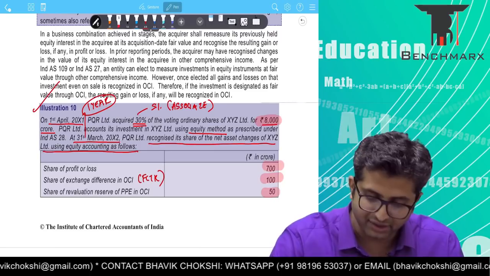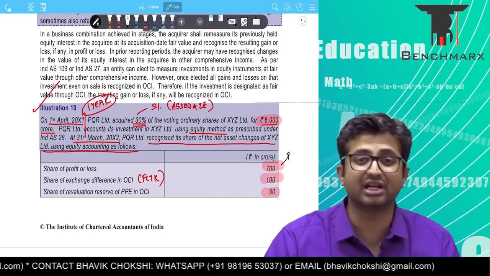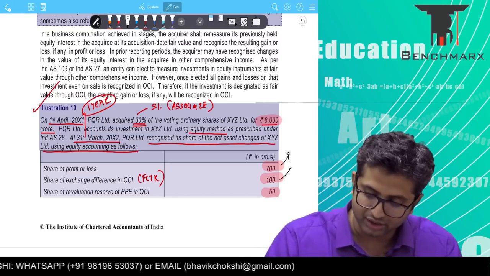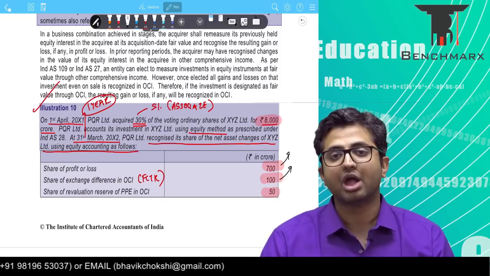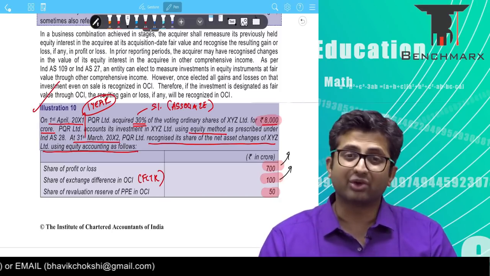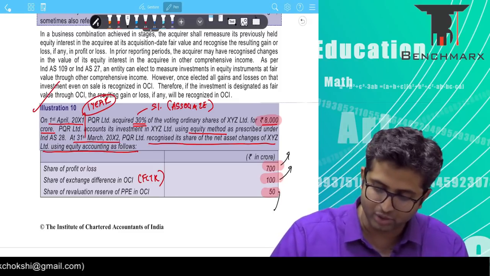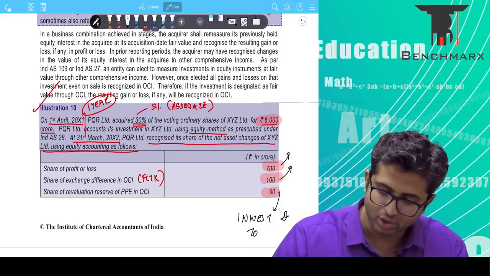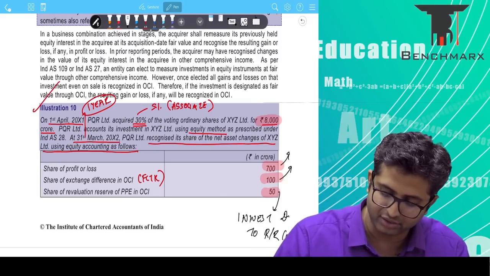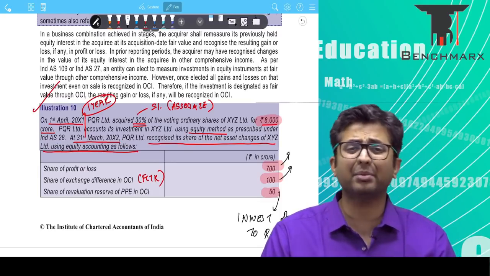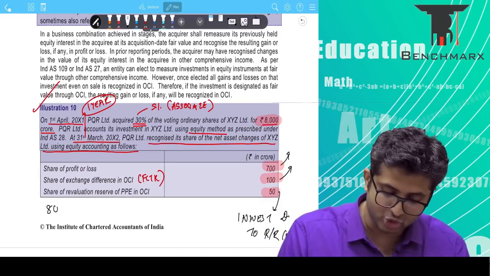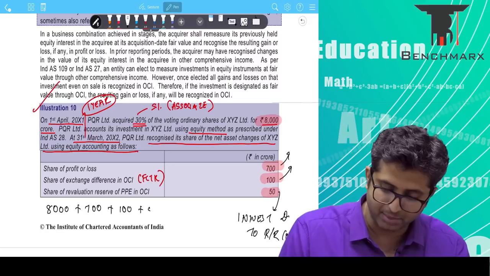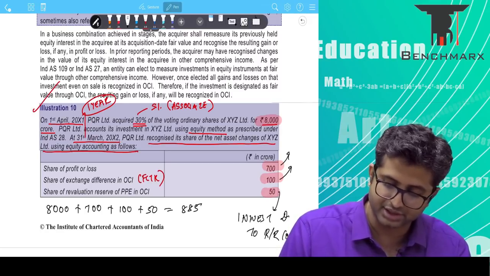So when I would have earned this 700 in my consolidated accounts, I would have passed the entry investment account debit to consolidated retained earnings. When I would have earned this 100, I would have passed the entry investment account debit to consolidated FCTR. And similarly, for this, I would have passed the entry investment account debit to consolidated reval reserve. Reval reserve, remember, is a part of OCI. We would have recorded it like this, and hence our investment which was at 8000 would have been debited first 700, then 100, and then 50, and hence it would have become 8850.